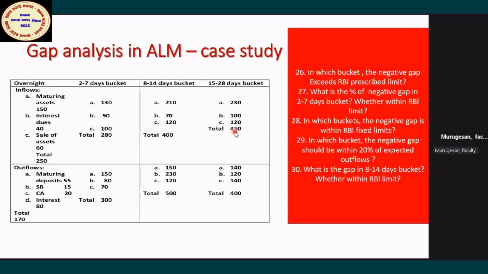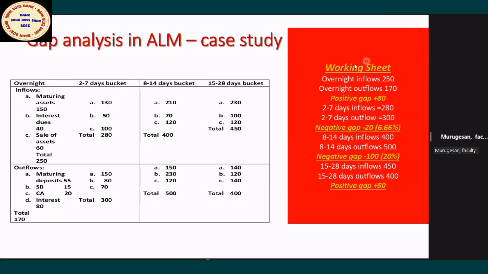Now find out the cumulative gap. How much is it coming to? Positive 10, sir. Yes, finally 10, that's all. Positive. So when they ask for cumulative gaps, you calculate each bucket separately, then add them, adjusting the negative and positive. That will be considered the cumulative gap in the 1 to 28 days bucket. Agreed or not? Okay.